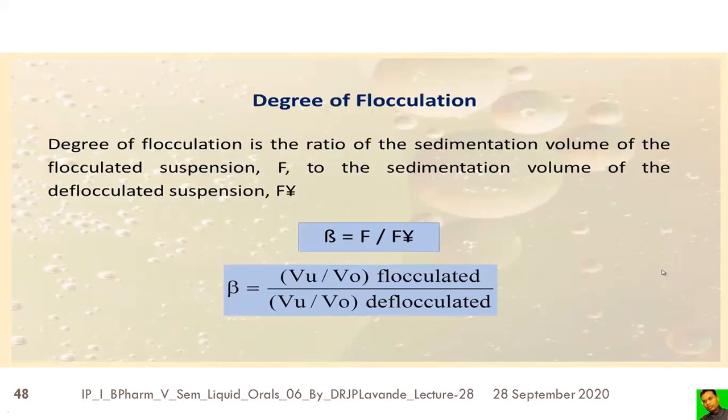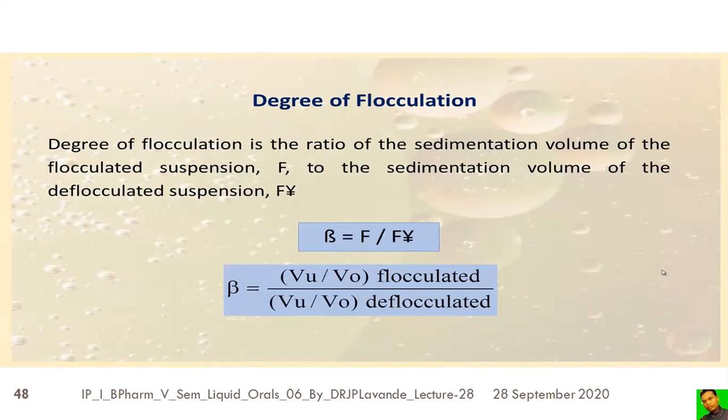Degree of flocculation. The degree of flocculation is represented by beta. It is the ratio of the sedimentation volume of the flocculated suspension, F, to the sedimentation volume of the deflocculated suspension.